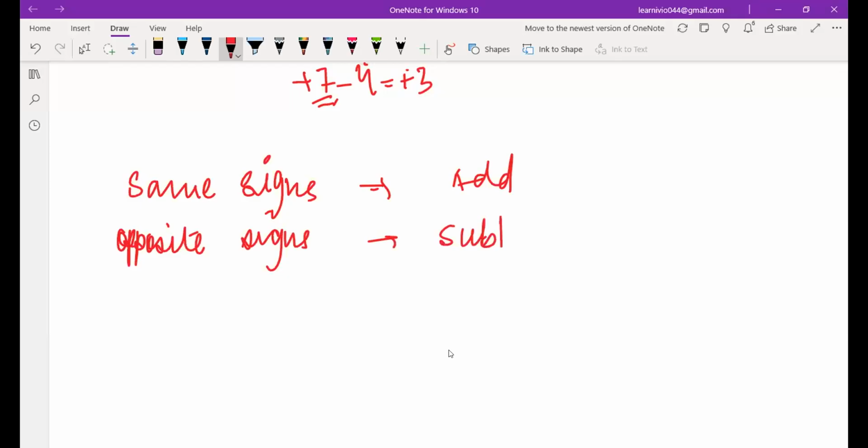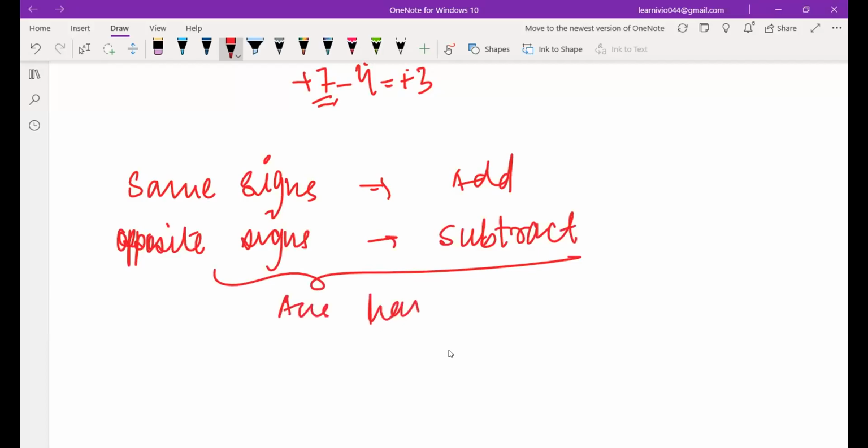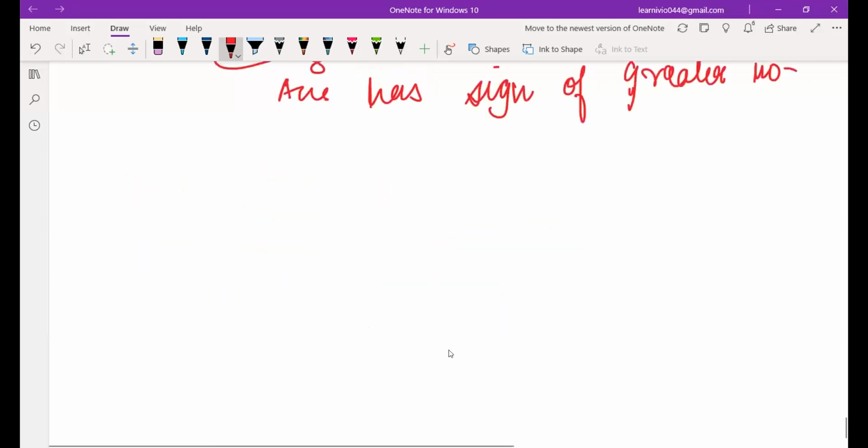And the answer has the sign of the greater number. Do you understand these points? See, if two numbers are having the same sign, for example, plus 7 and plus 9, what kind of signs do they have, same or opposite?